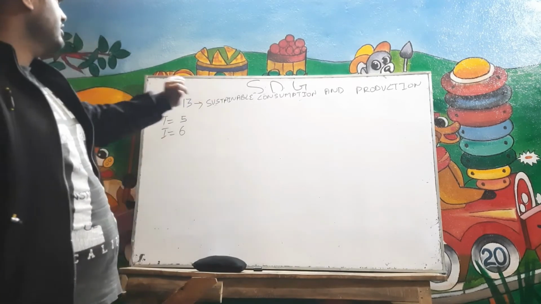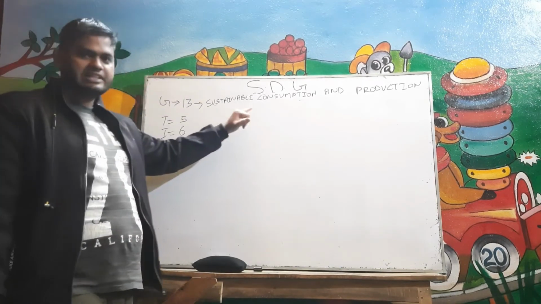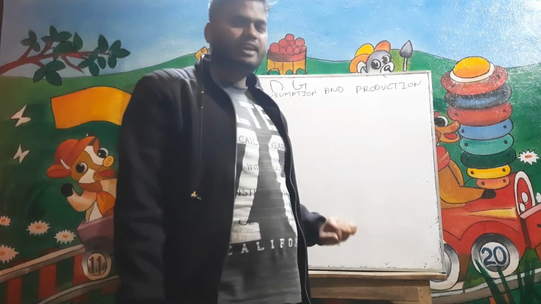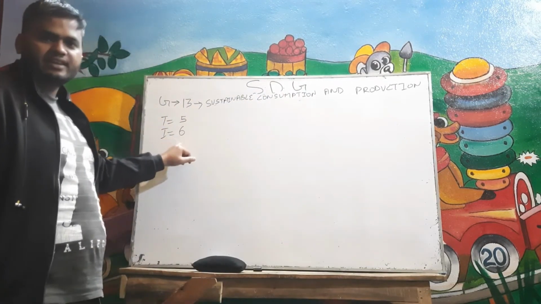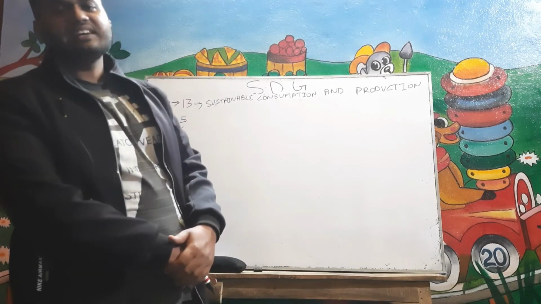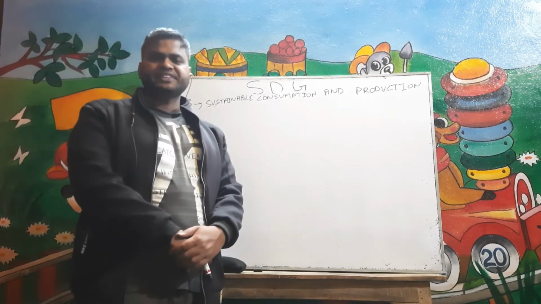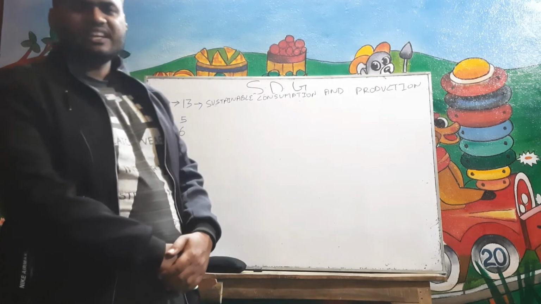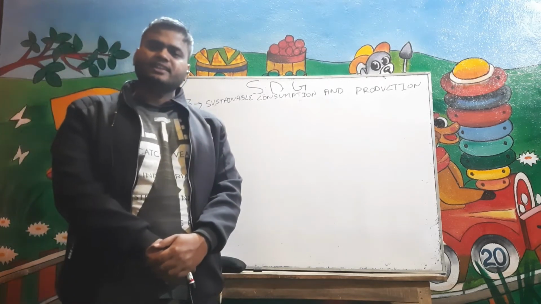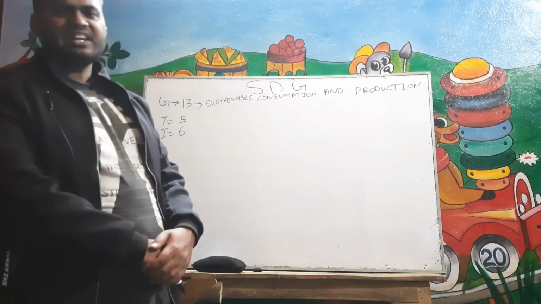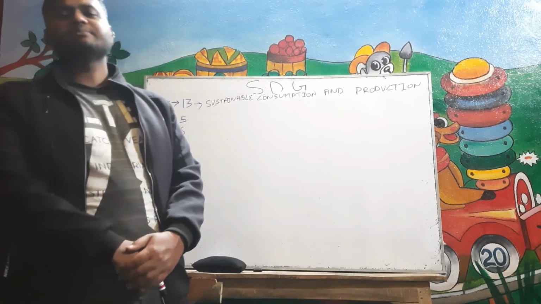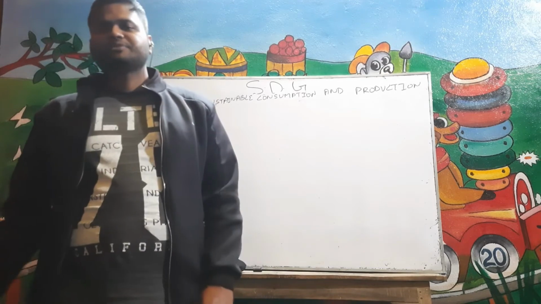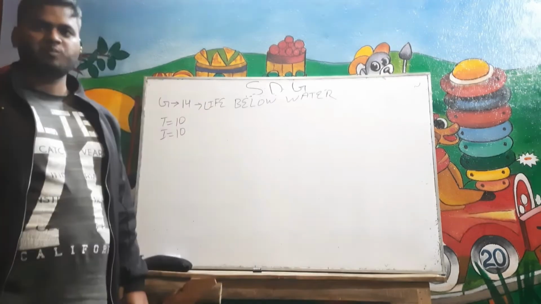Let's see SDG goal number 13. Goal number 13 talks about climate action. In this, we have 5 targets and 6 indicators. In this, the United Nations has asked us to integrate climate change measures into national policies, strategies and planning. We also have to improve education, awareness raising and human and institutional capacity in terms of climate change mitigation, adaptation, and impact reduction.